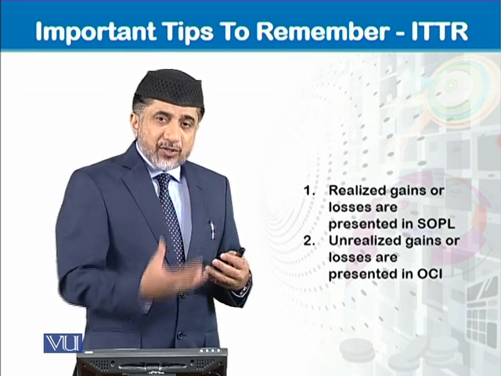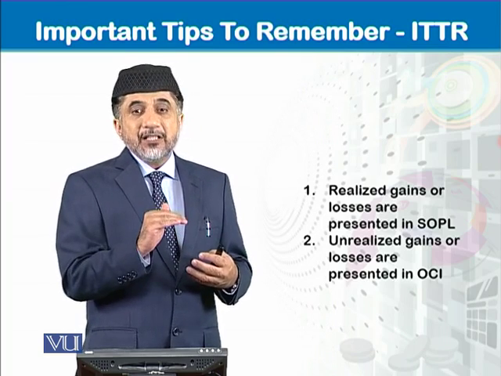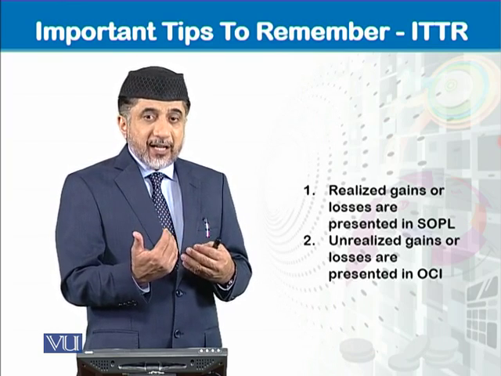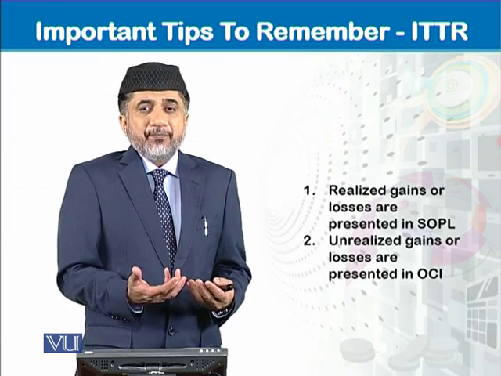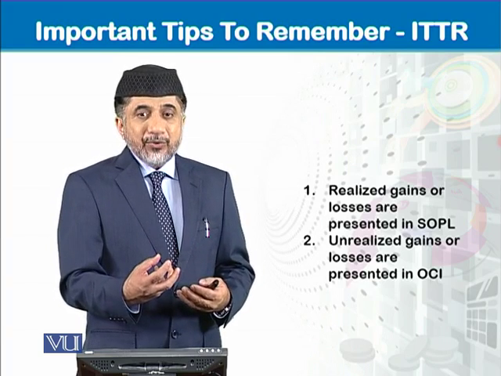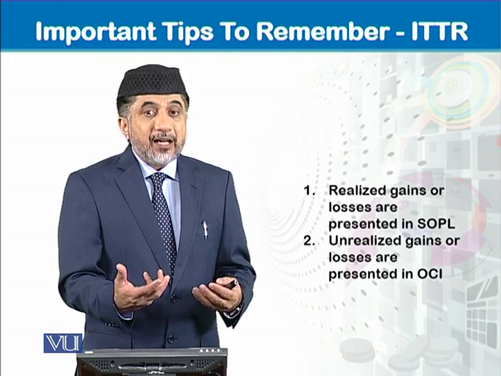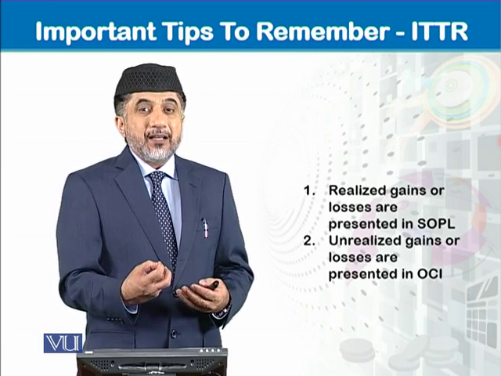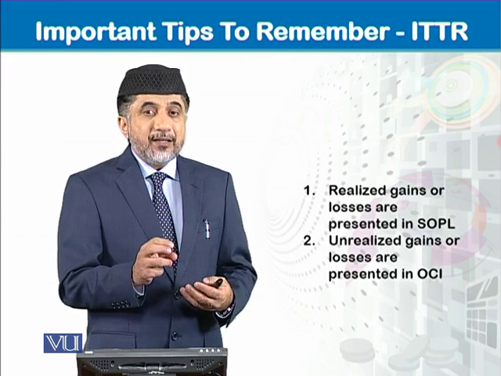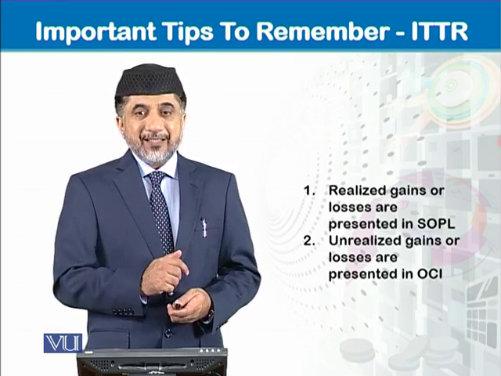So these operational activities give us realized gains or losses. The activities which are not giving us realized gains or losses are those where we are just holding an asset and measuring that asset at fair value. Such fair value is giving a gain, but that gain is not a realized gain, it is an unrealized gain. So that will not be presented in the statement of profit or loss, rather that unrealized gain will be presented in the statement of other comprehensive income. This is the difference. Okay, thank you.